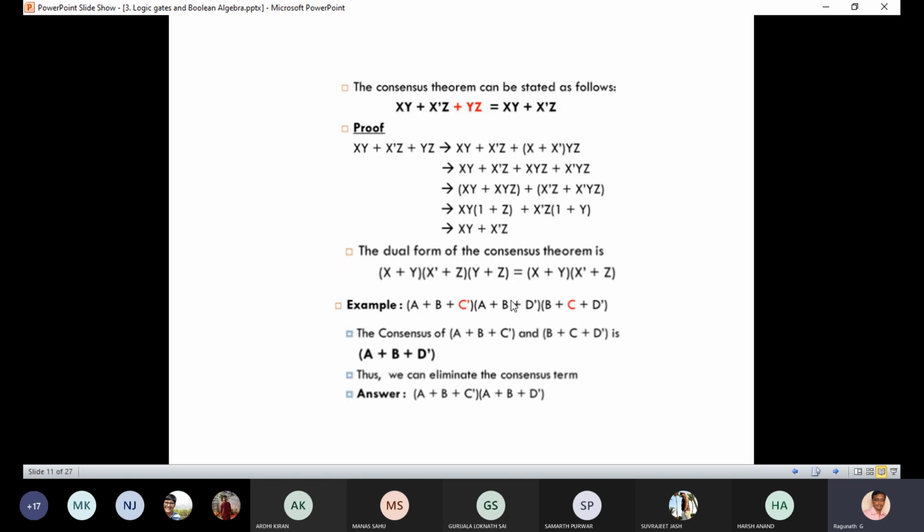So read the question carefully, then you can know whether we can apply the consensus theorem or not. Suppose this term is c only, a plus b plus c. Can we apply the consensus theorem? No, sir. We cannot apply it. Am I correct? Suppose you have the whole bar, can we apply De Morgan? Yes, we can apply De Morgan.